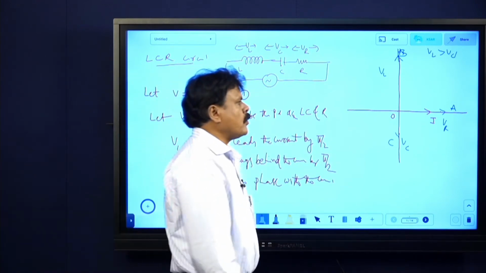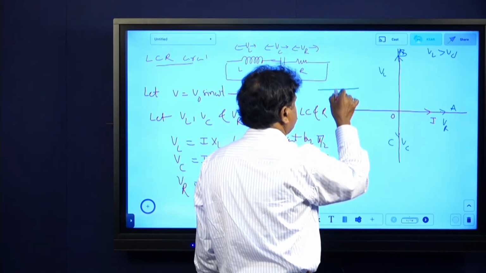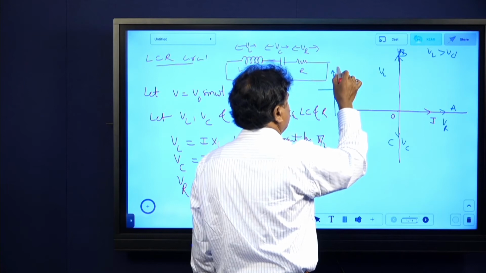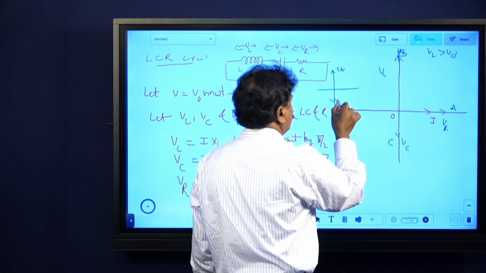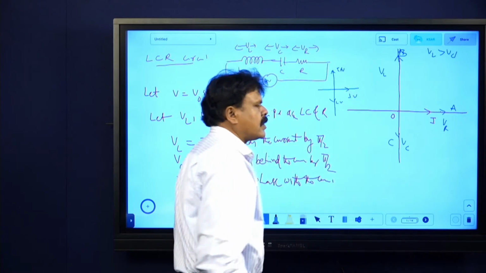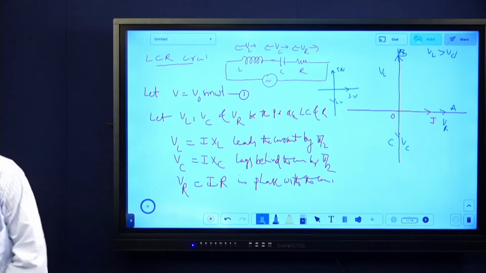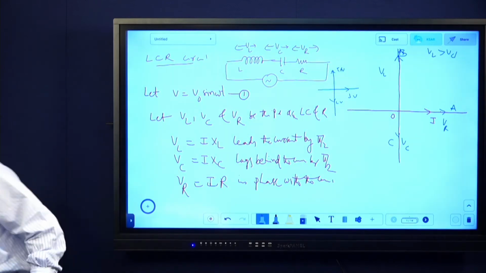So now the resultant of this, one more way I will show you. This is 5 Newton and this is 2 Newton, and this is 3 Newton. What is the resultant? First take 5 and 2 Newton in one direction.